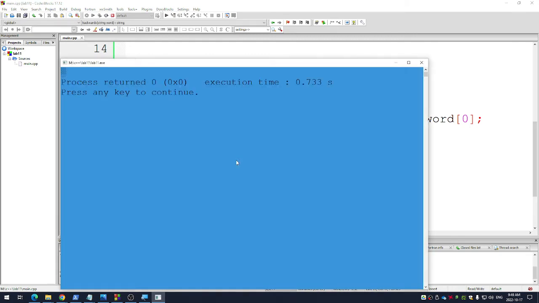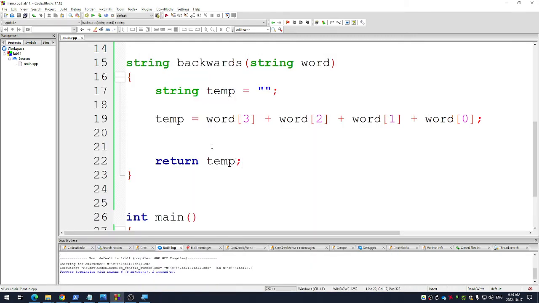Wait, what is temp supposed to? Whoa. Mr. Vizigma, Yeah? what is temp supposed to? It's just like a temporary variable here.